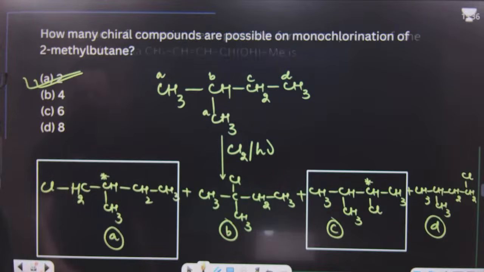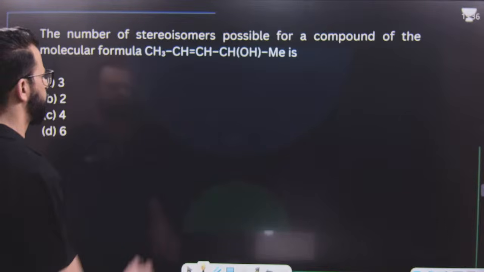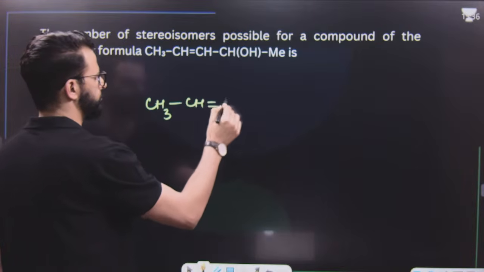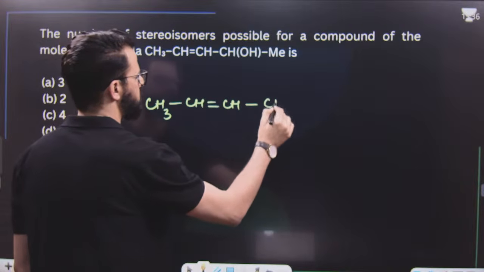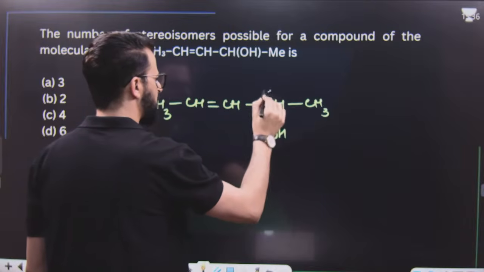Very, very good. After that, the number of stereoisomers possible for a compound of this molecular formula. This is the compound. This is the chiral center.